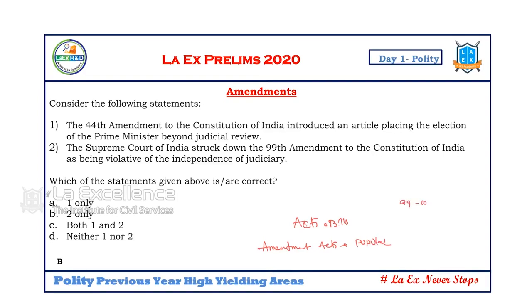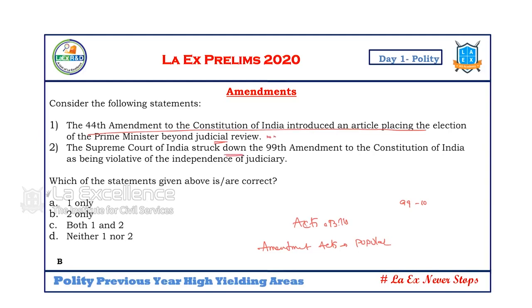Next, what is the question over here? The 44th Amendment introduced an article placing the election of the Prime Minister beyond judicial review. No. Because the Prime Minister of India is appointed by the President of India, who is the legislative leader of a particular party which has the majority on the floor of the House.